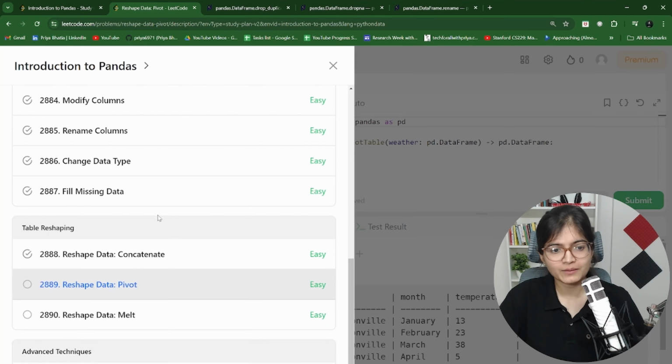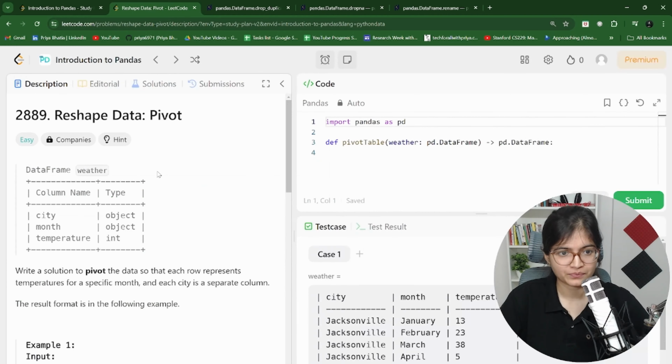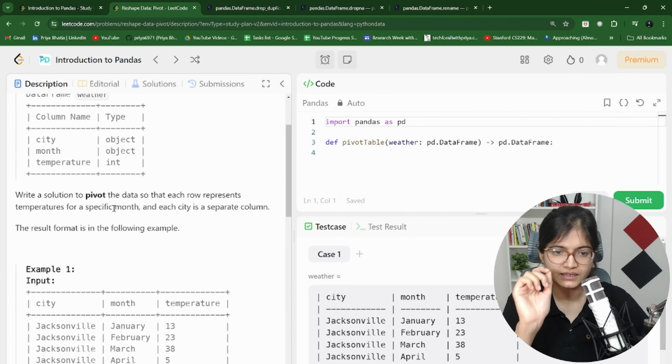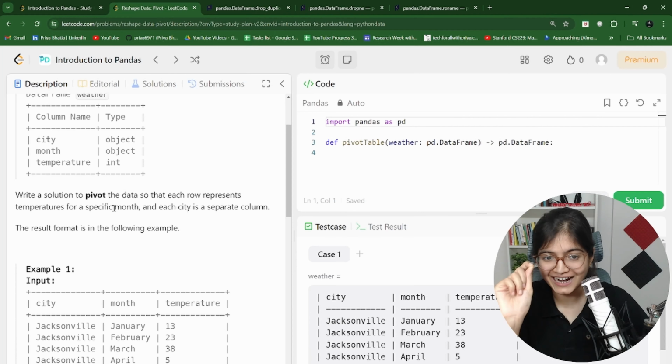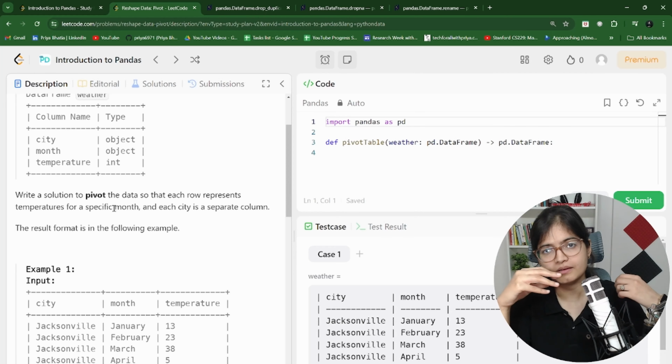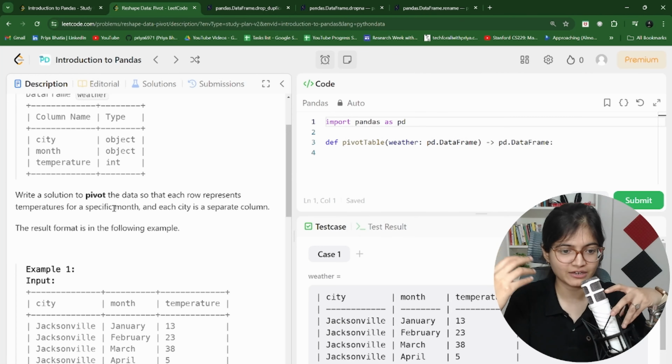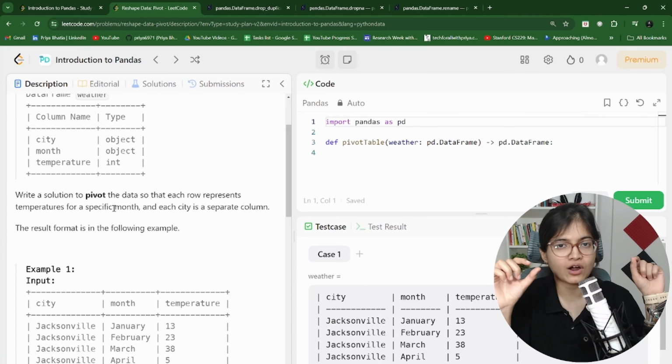So we will be having a reshape of data. Write a solution to pivot the data so that each row represents temperature for a specific month and each city is a separate column. It's a very interesting thing, right? See, whenever you want to restructure your data in a given data frame, there is a method called pivot